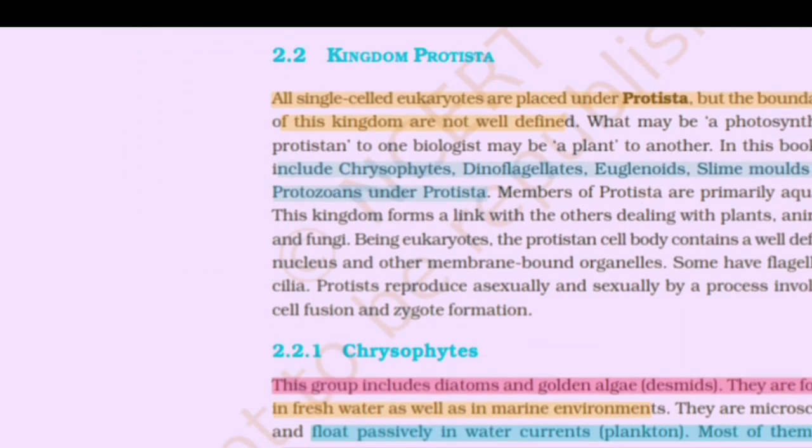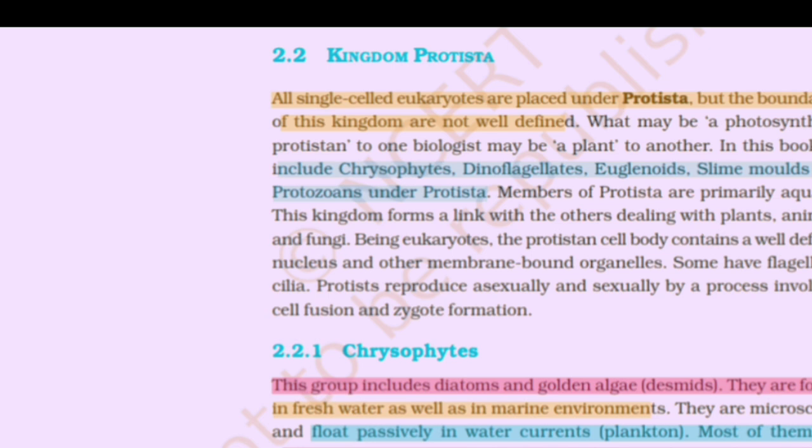Kingdom Protista. All single-celled eukaryotes are placed under Protista, but the boundaries of this kingdom are not well defined. What may be a photosynthetic protist to one biologist may be a plant to another. In this book, we include chrysophytes, dinoflagellates, euglenoids, slime molds, and protozoans under Protista. Members of Protista are primarily aquatic. This kingdom forms a link with the other kingdoms dealing with plants, animals, and fungi.